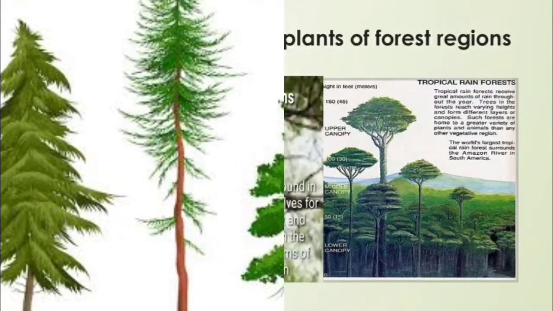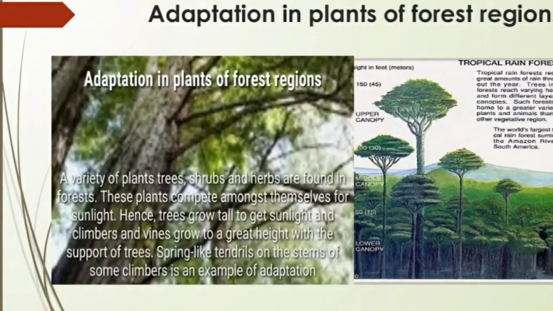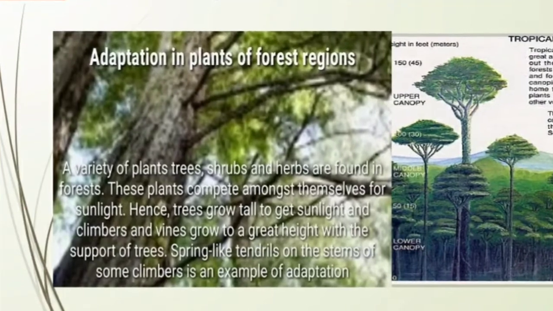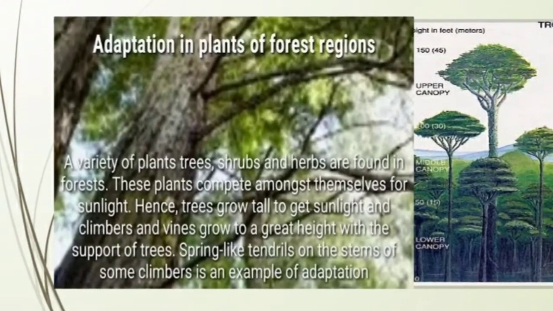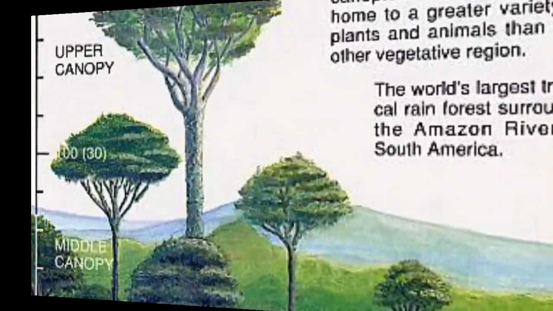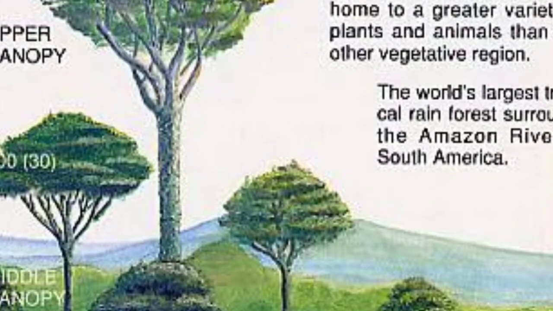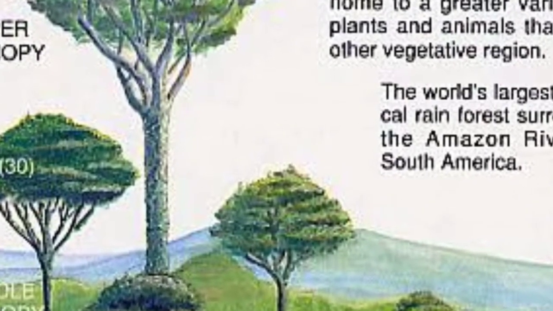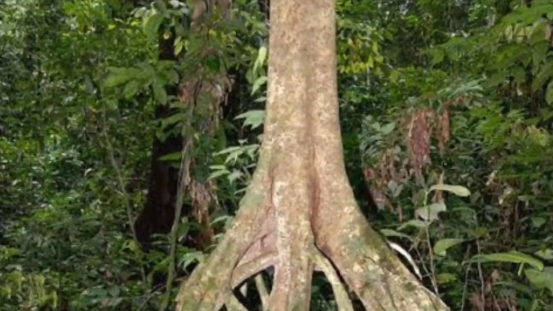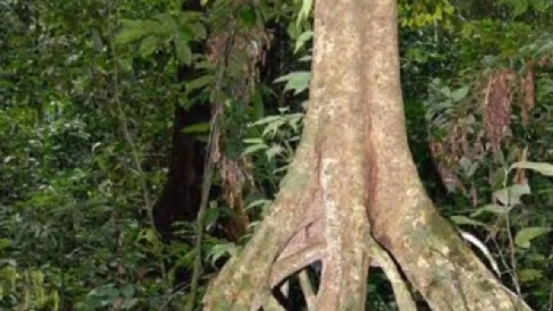Adaptation in plants of forest regions. Plants in forest regions compete amongst themselves for sunlight. Hence, trees grow tall to get sunlight, and climbers and vines grow to a great height with the support of trees. Spring-like tendrils on the stems of some climbers are an example of adaptation. Example, a variety of trees, shrubs and herbs.